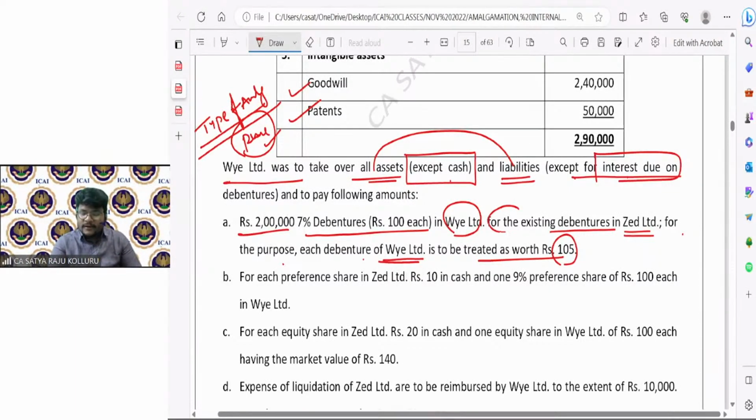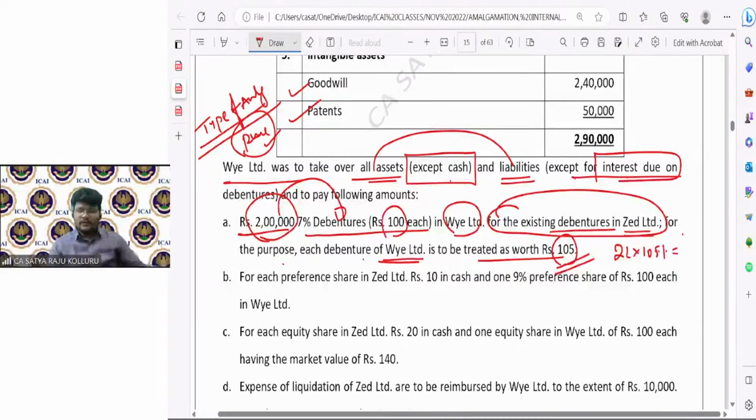For the existing debenture holders of the selling company, purchasing company is going to issue 2 lakhs face value of the 7% debentures. But the actual issue price is not at face value. The actual issue price is at 105. Simply, for the existing debentures of selling company, purchasing company is going to pay 2 lakhs into 105%.